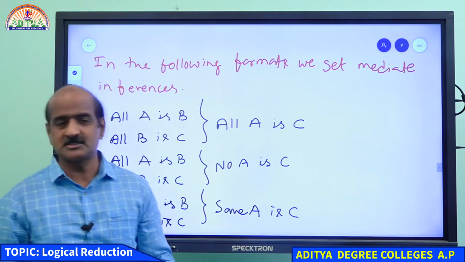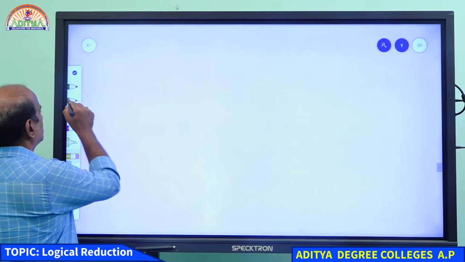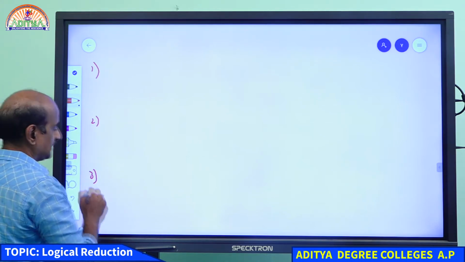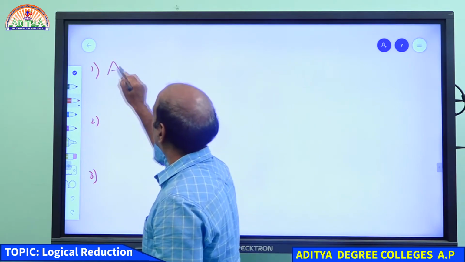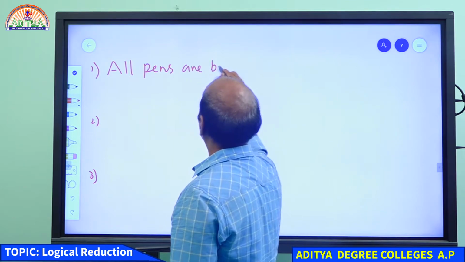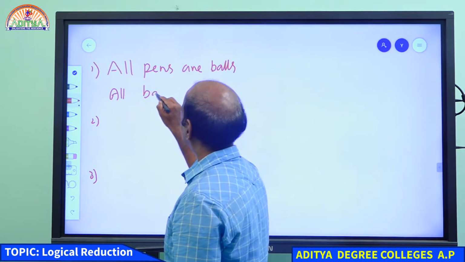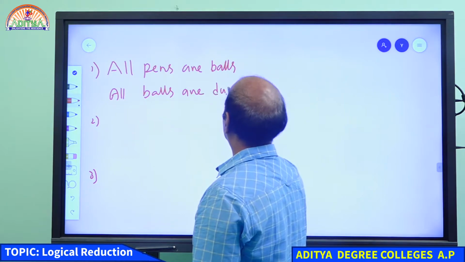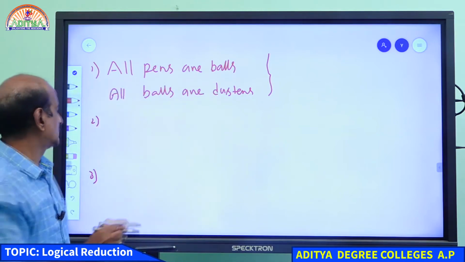Very good, students. I will give you some examples, please respond quickly. I give you three examples. Let me see how you are answering this question. Now, please concentrate. All pens are balls. All balls are dusters. Please respond which conclusion follows from the given two statements.